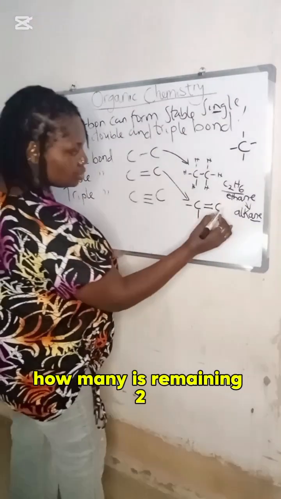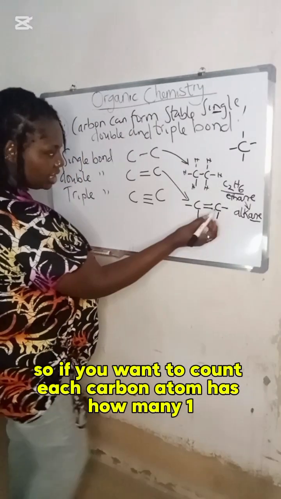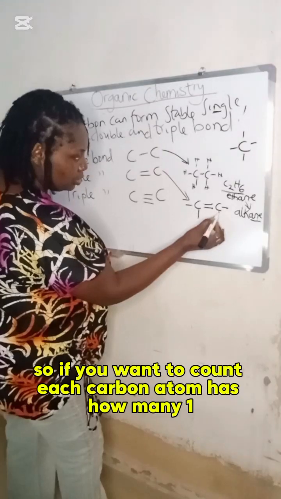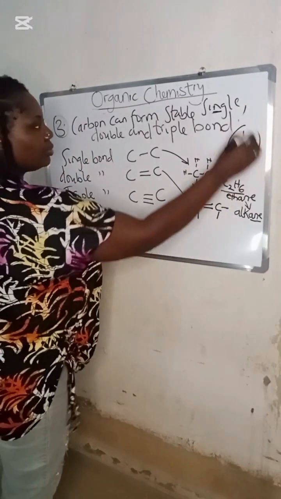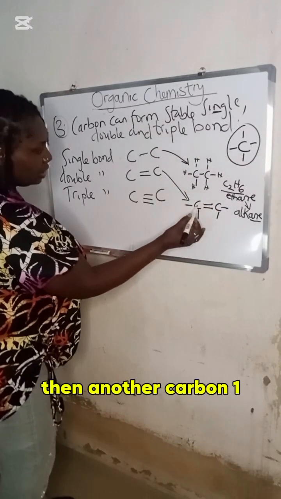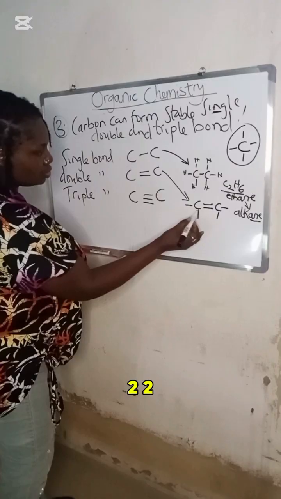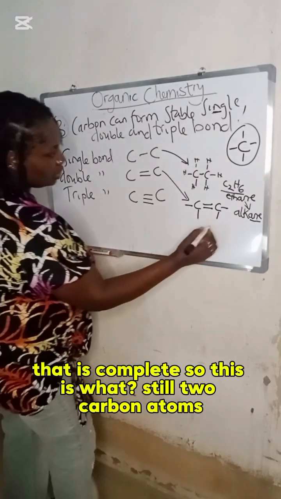How many remain? 2. That is complete. So each carbon atom has 1, 2, 3, 4 bonds. That is correct for carbon in organic chemistry. Then another carbon, 1, 2, 3, 4. That is complete.